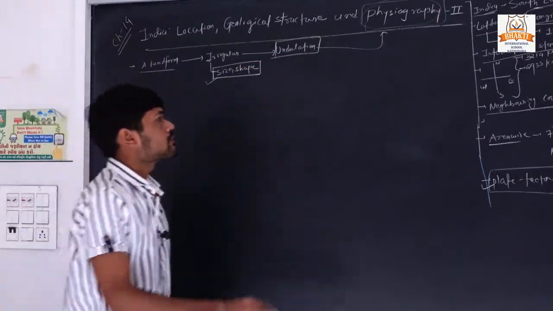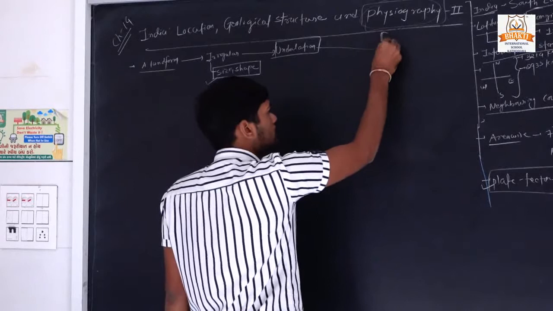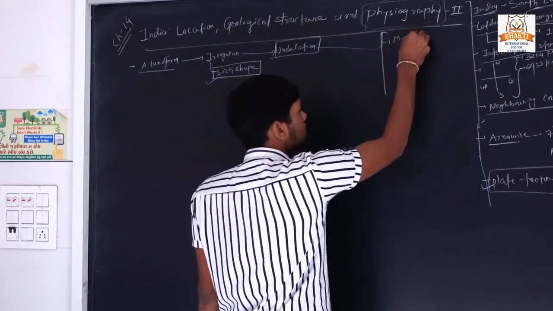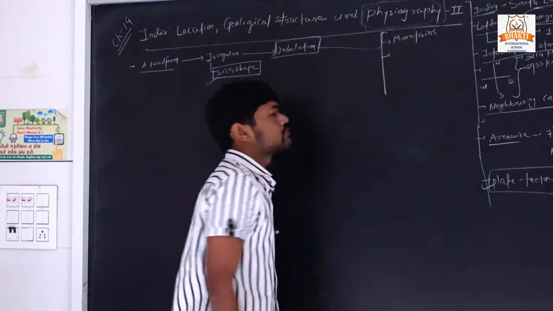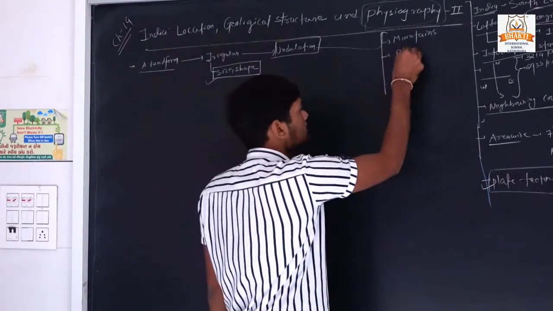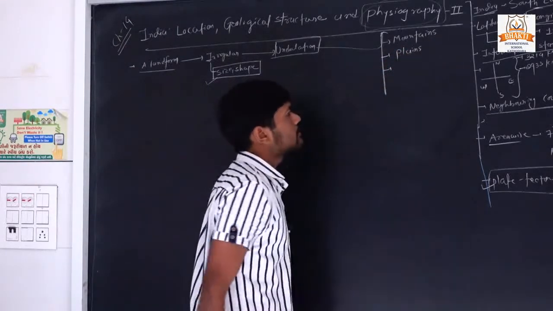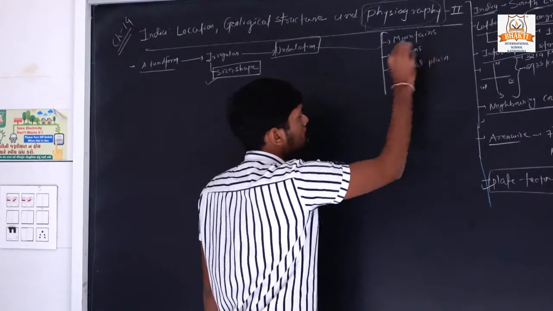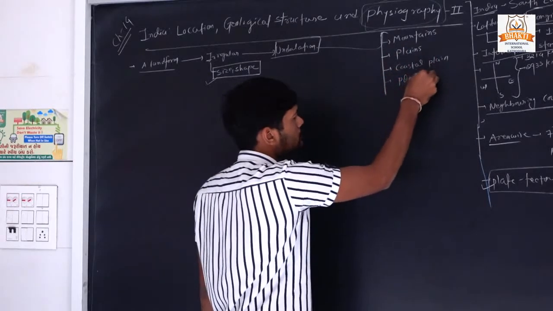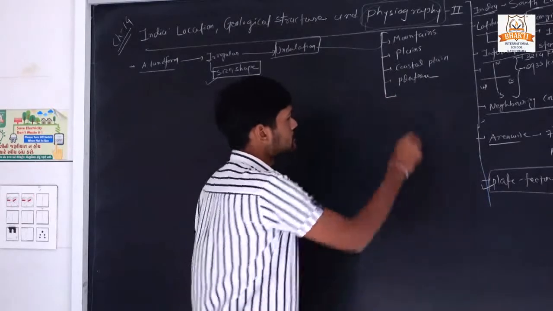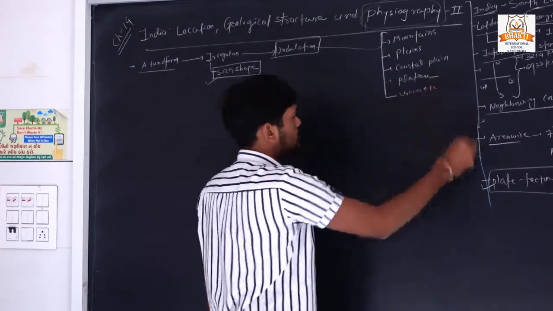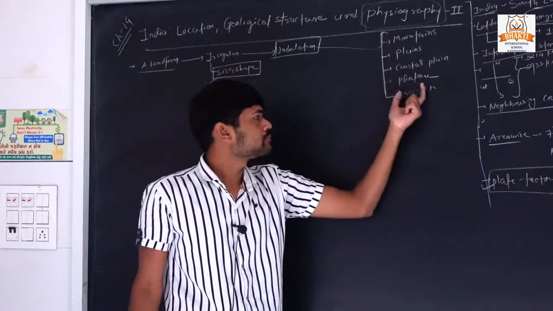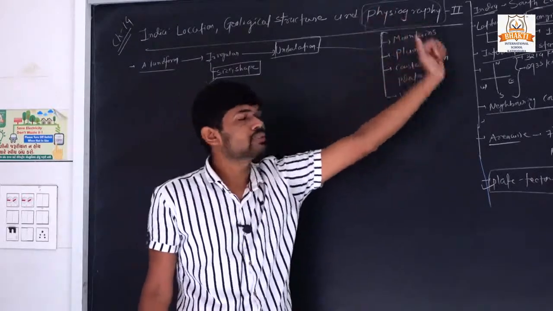In this physiography we include some mountains, second plains, third coastal plain, fourth plateau and rivers, etc. So mountains, plains, coastal plain, plateau and rivers have been included in physiography.